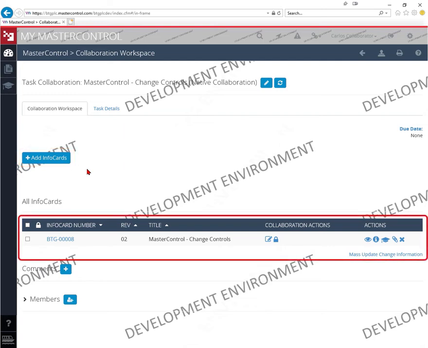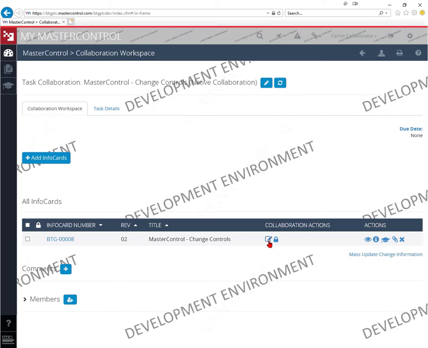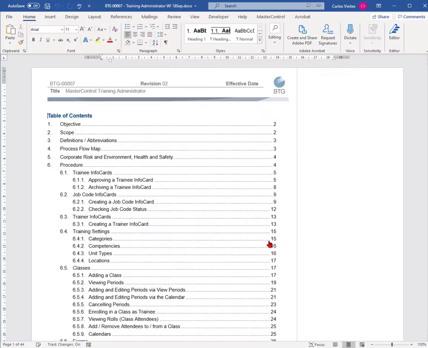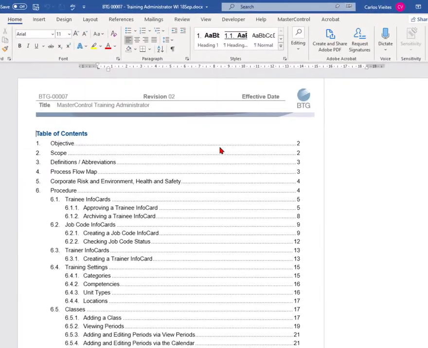In this section, you can check out the draft and perform the changes to the document, as per the approved DCR. The checking in and out process is automatic in MasterControl. Make sure Track Changes is active and proceed to modify the document.